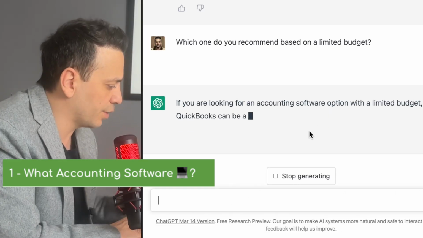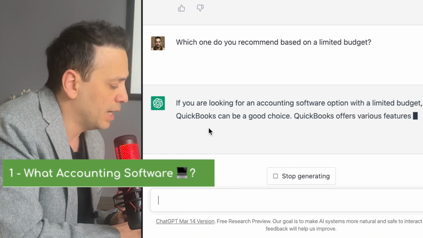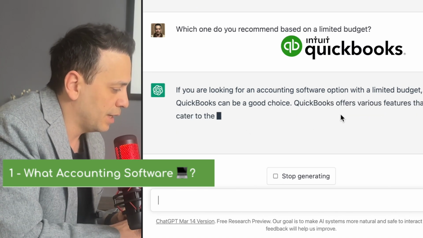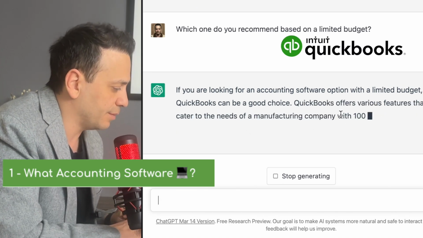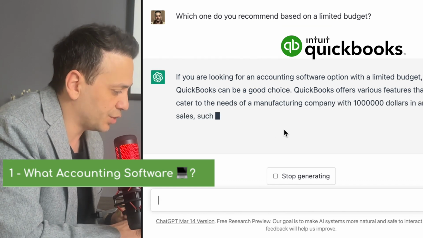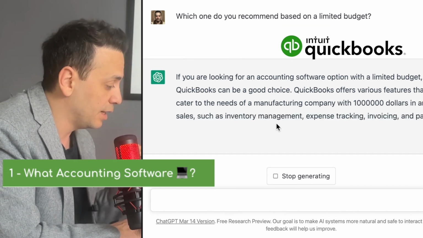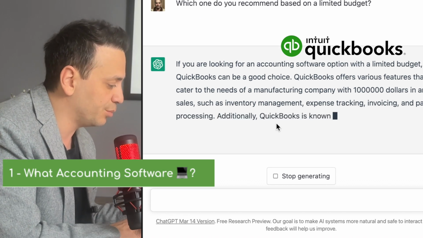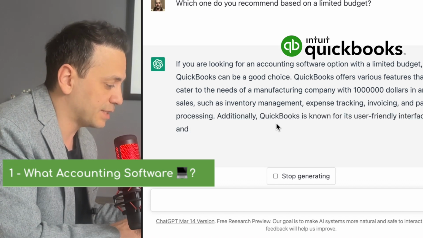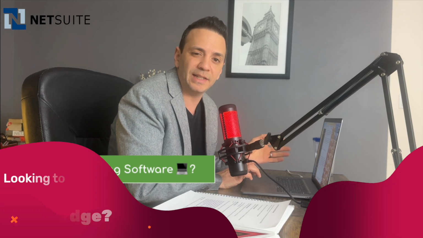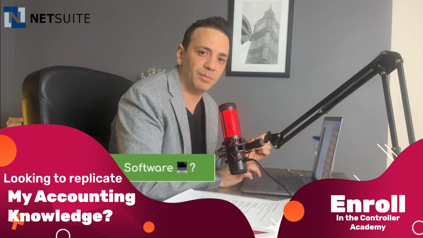All right, if you're looking for an accounting software with a limited budget, QuickBooks can be a good choice. QuickBooks offers various features that can cater to the needs of a manufacturing company with $1 million in annual sales. Okay, this is actually a good response here. QuickBooks Online is pretty decent and pretty affordable. It's not the best option. So NetSuite most likely is probably better for a manufacturing company.